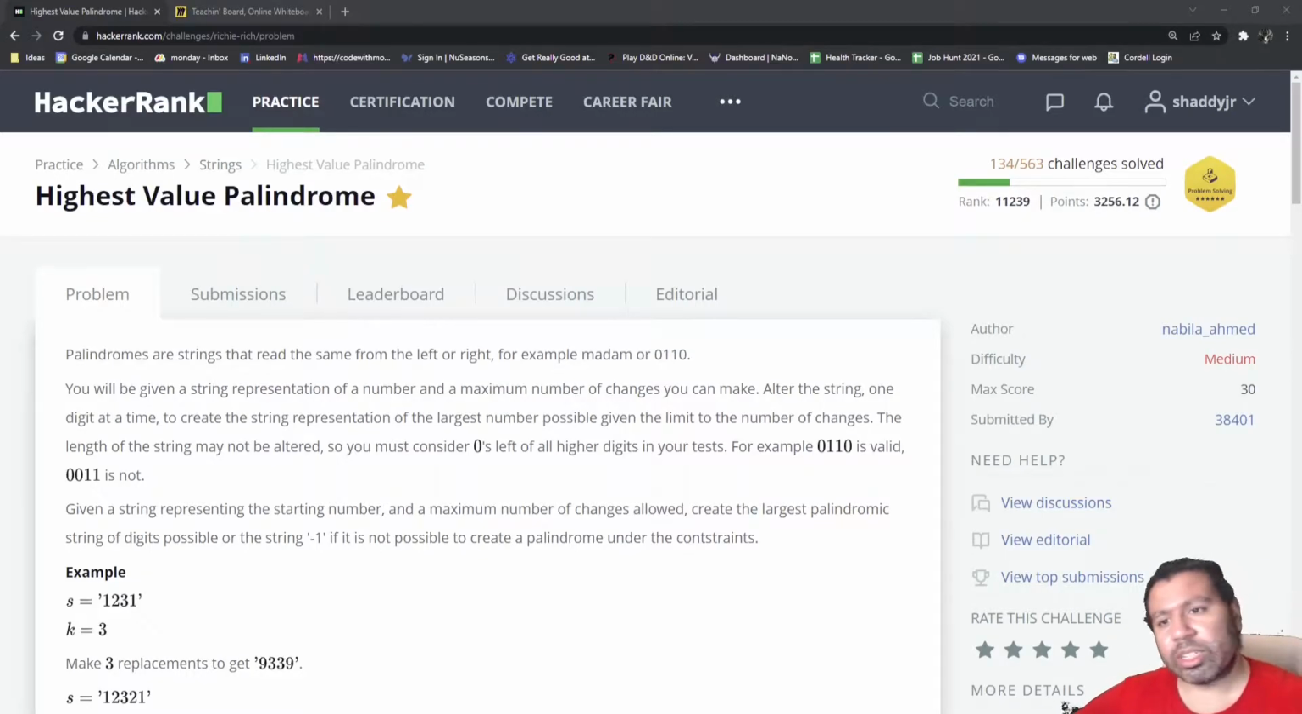Hello one and all, today we are tackling a medium challenge problem on HackerRank called highest value palindrome. As typical, I will go over the problem, give you some time to do it on your own, and then go over my solution. Palindromes are strings that read the same from left to right or right from left.